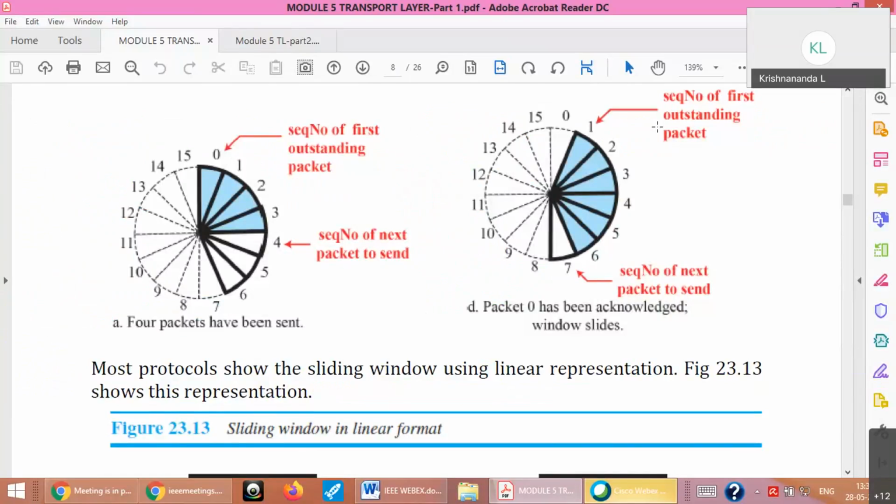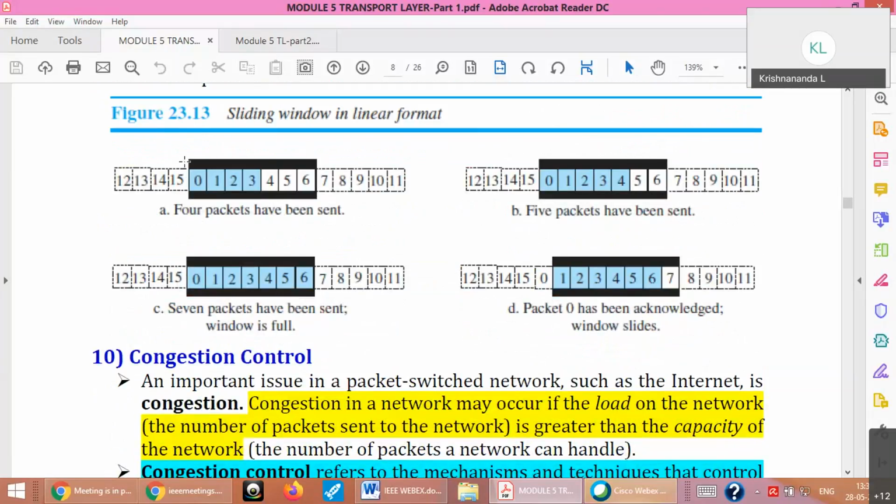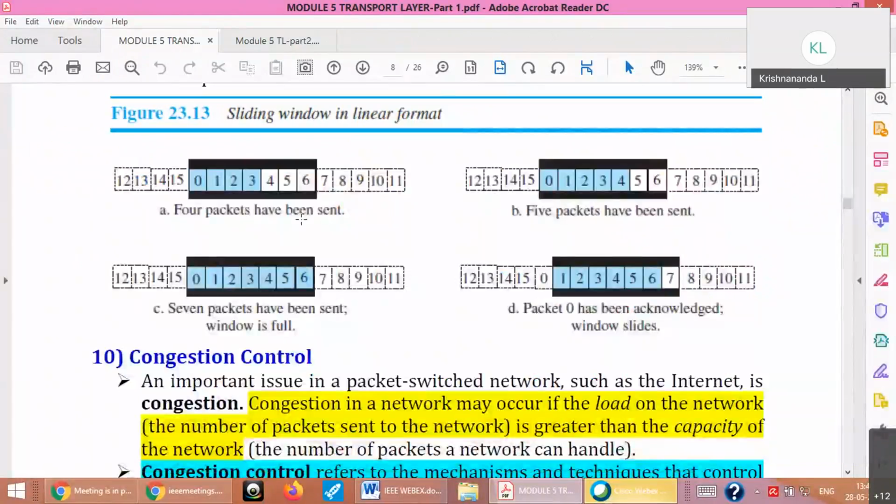Suppose you get an acknowledgement for packet 0, you can see this blue color has been removed. So now who is the outstanding packet? 1, right? Because 0 has been acknowledged. And you can go ahead like that. Another way is this linear arrangement, where you can have a window of so much. So you have a concept of window in the transport layer. Window size is normally less than the total buffer size.